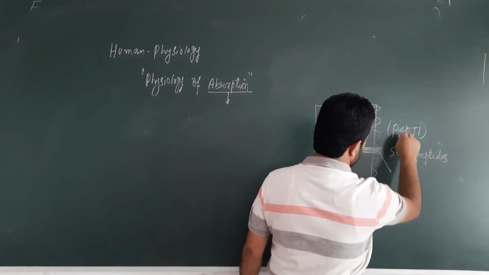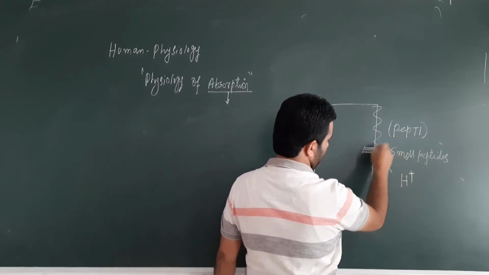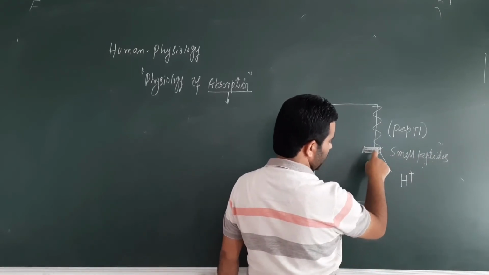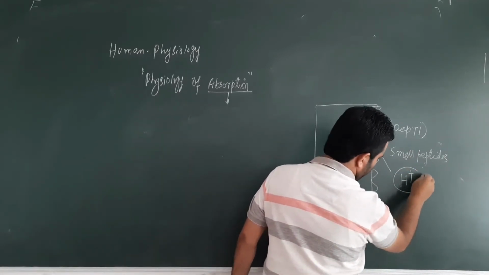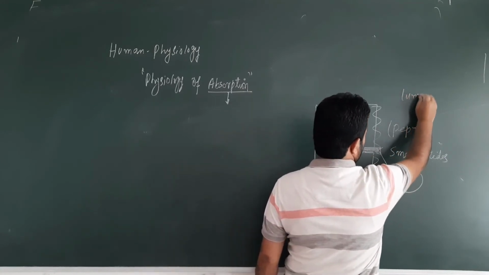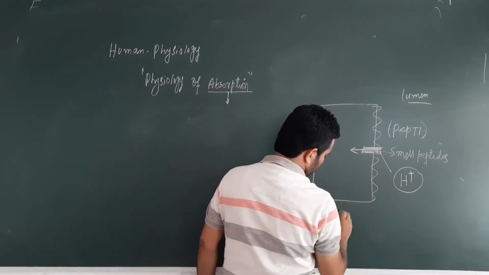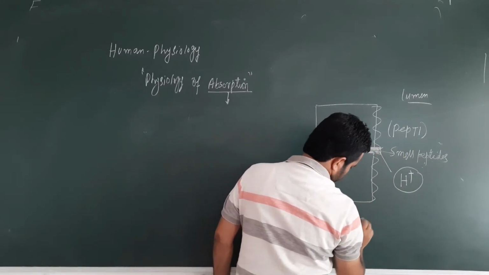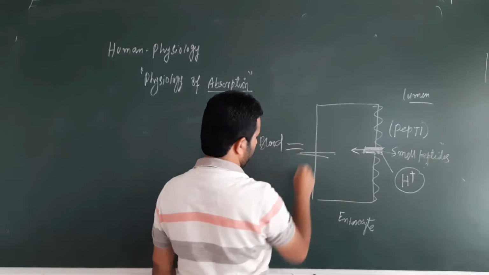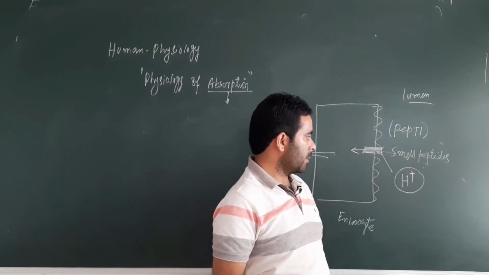PEPT1. That is, PEP for peptide transporter 1, and this peptide transporter is transporting the small peptides, but its opening depends on the concentration of H positive ions, and the more the H positive ions here on the luminal side, the more is the transport of these small peptides into the enterocyte, and then into the blood again, right, blood capillaries.